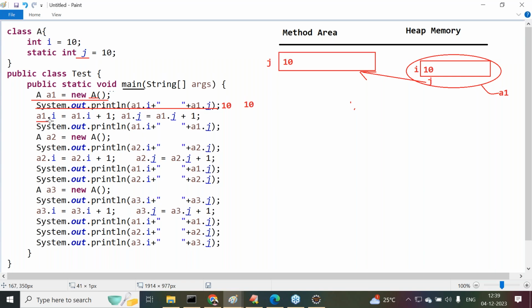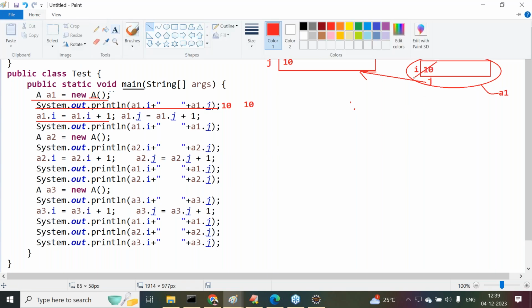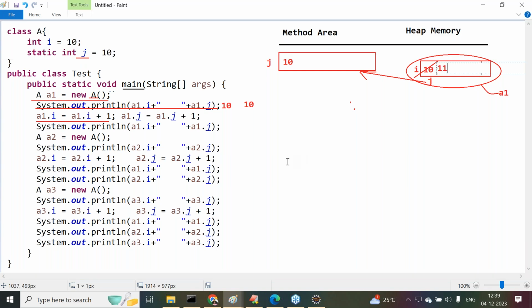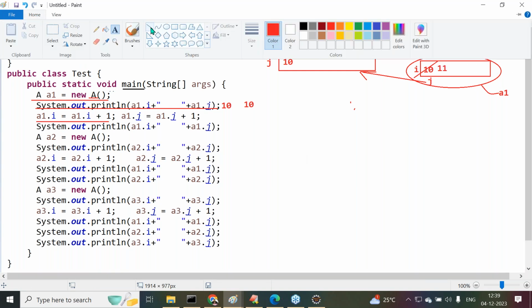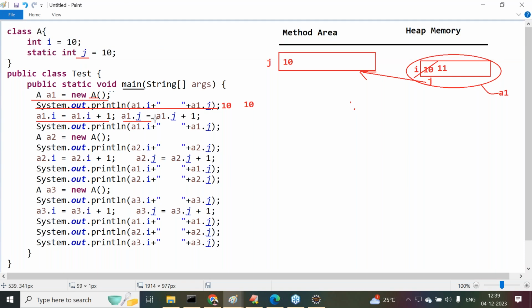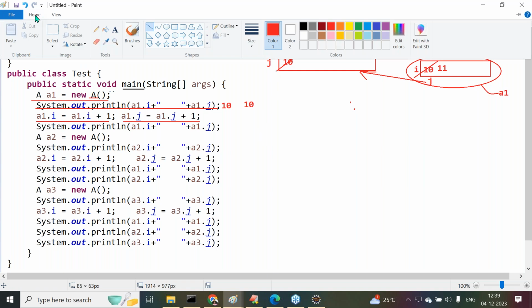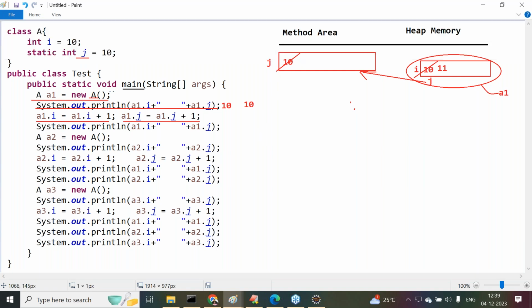a1.i = a1.i + 1. That means we are incrementing which variable? The i variable value we are incrementing, so 10 is incremented by 1. There we are able to get the value 11. Then what next? a1.j = a1.j + 1. The j value is also incremented here. The 10 is incremented by 1, and there we are getting 11. Clear? All of you clear up to now?